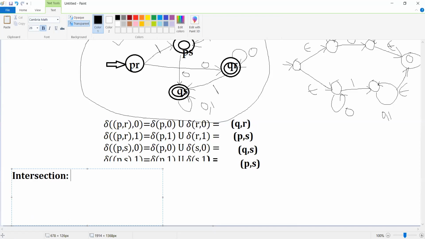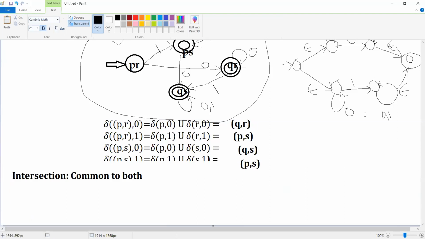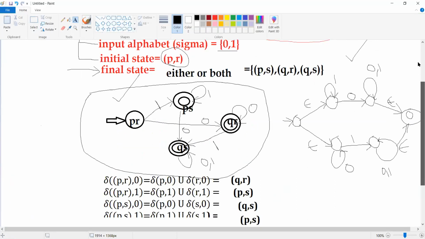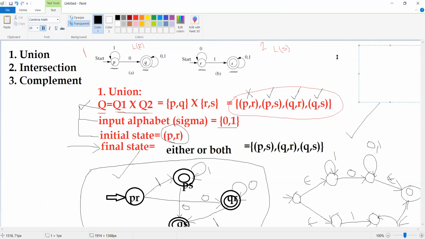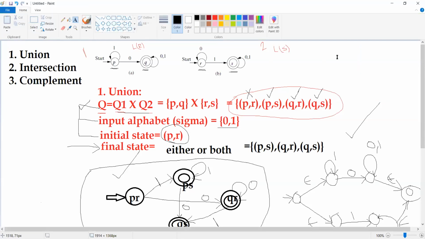That is, in intersection we are going to select only such combinations which are common to both. Now have a look at this set of states. These are the four sets of states available. Out of these four, can you tell me which pair of combinations of states can act like a final state for our intersection operation?